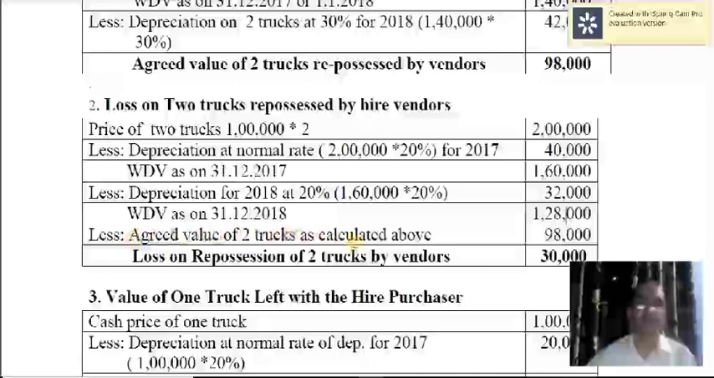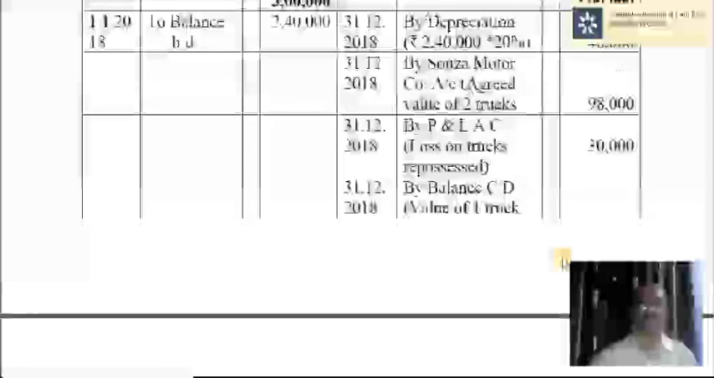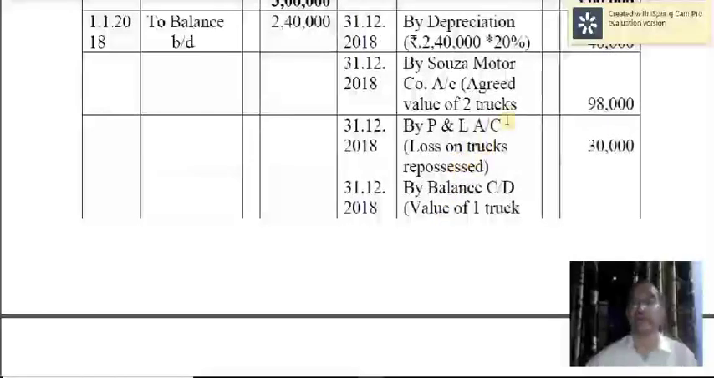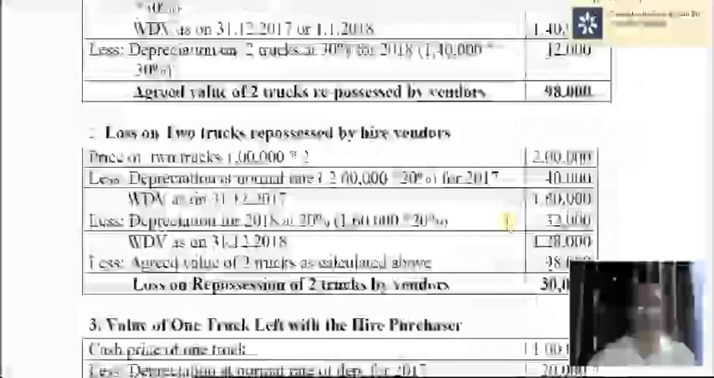But the agreed value of repossession is 98,000. Just here you have calculated already. So 98,000, and therefore there is a difference of 30,000. So 30,000 is the loss incurred by the hire purchaser on repossession of the two trucks by the hire vendor. So 30,000 is the balancing figure here, or alternatively, you can calculate that by giving a working note. Well, that's about the asset account, that is the truck account.